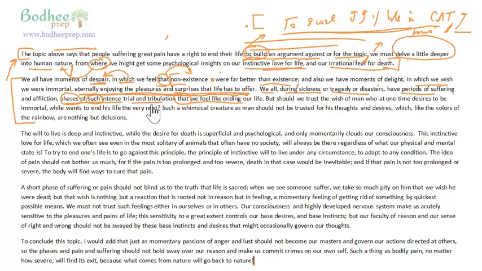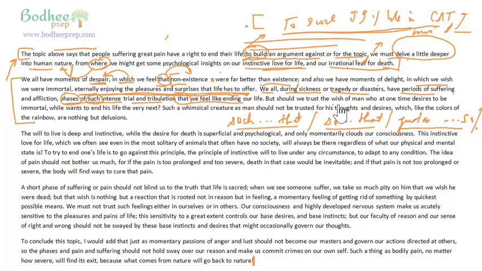Such intense trial and tribulation, phases of such intense trial and tribulation that we feel like ending our life. So again, we have a nice way of expressing such that is an idiom, just as so that is an idiom, right? Similarly, you have just as, you have so idiom. So all these are idioms, and we have been using these idioms to express something in a better way. So he says, we all have periods of suffering and affliction, phases of such intense trial and tribulation that we feel like ending our life.